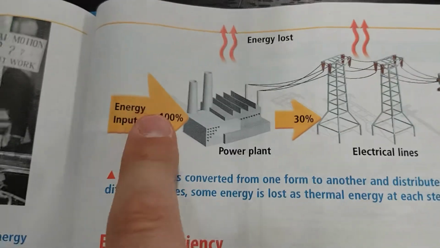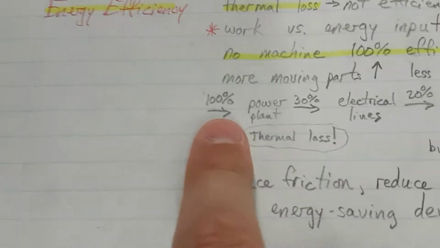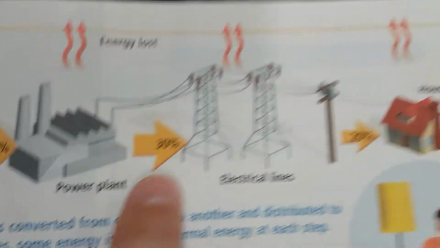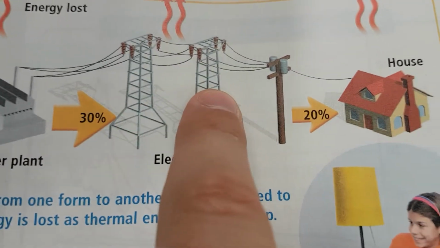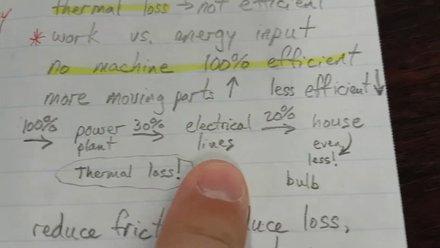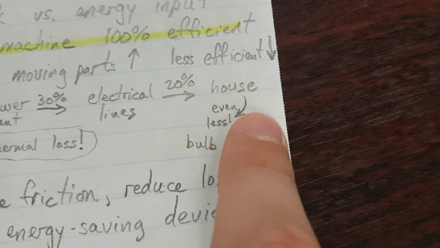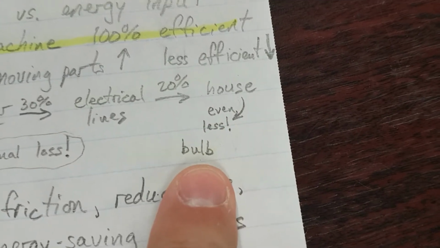Okay, so let's do that. Energy input, 100%. Power plant, energy lost. You only get about 30% out to the electrical lines, 20% goes to the house, and then you get even less when you turn on something like a light bulb.